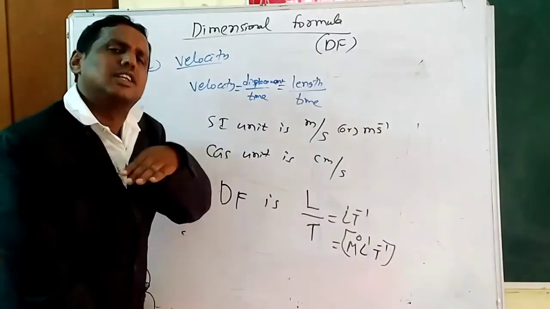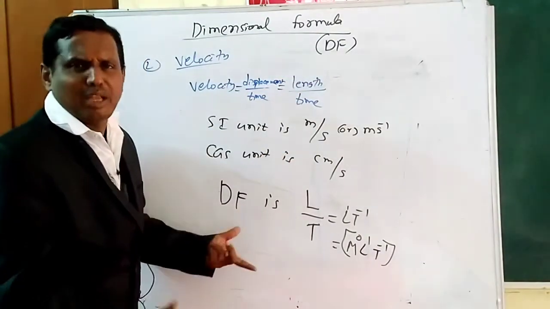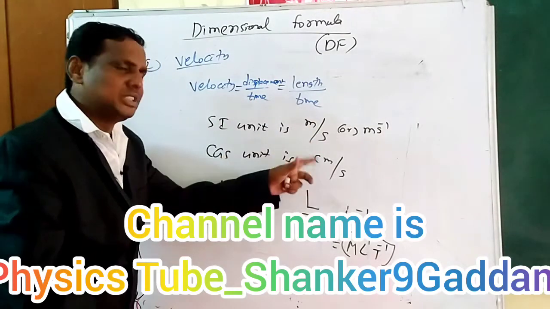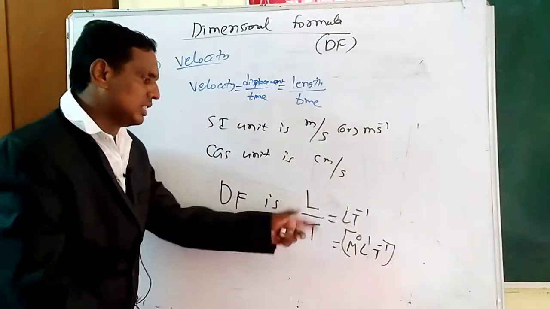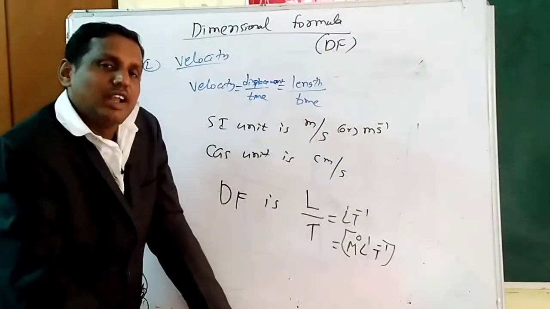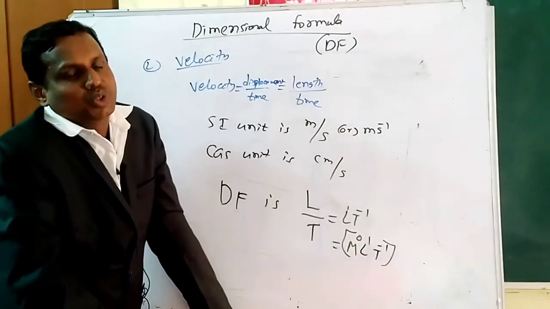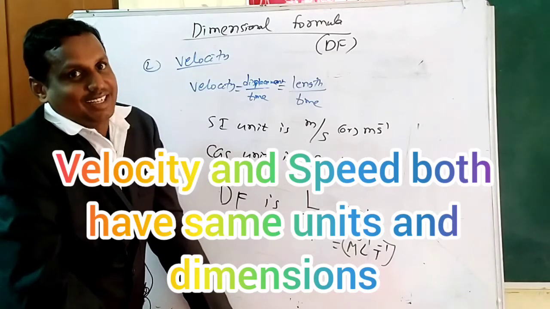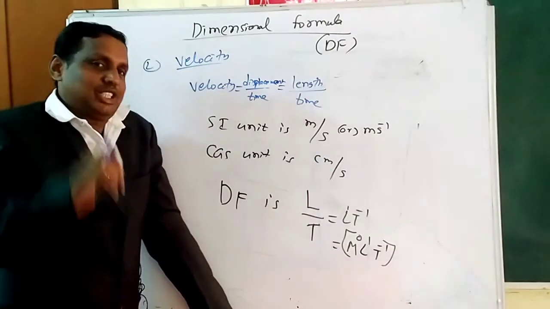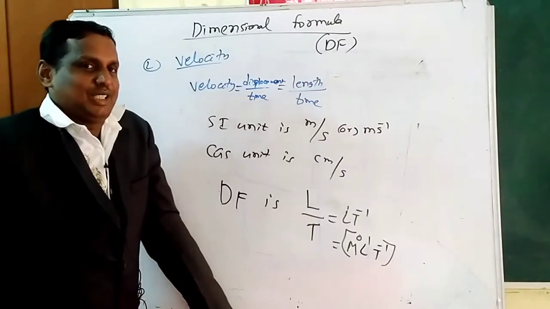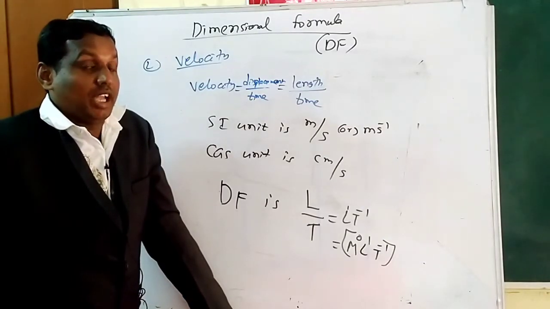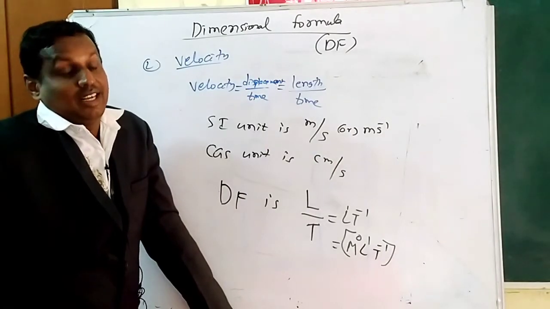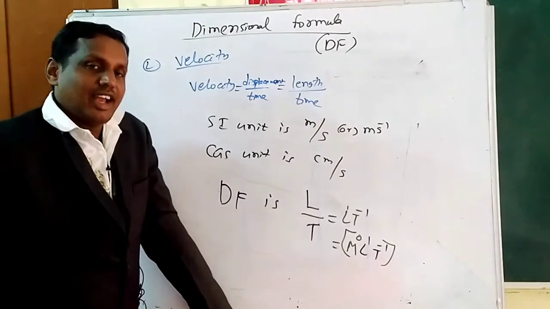What is displacement? Nothing but length only. Same, length by time. Same again. Meter per second. The CGS unit also is nothing but centimeter per second. Dimension formula same. This means velocity and speed both have the same dimensions and units. But velocity is a vector, speed is a scalar. We can discuss vector and scalar in the next chapter. That is the difference here. So speed and velocity both have the same units and dimensions.